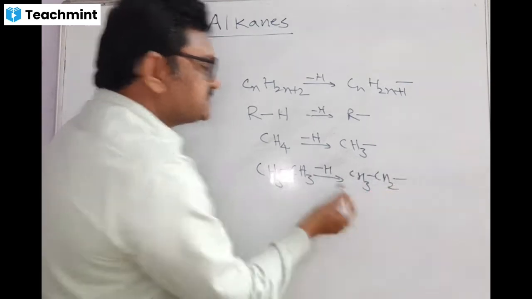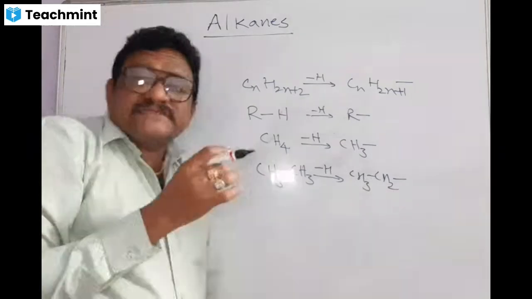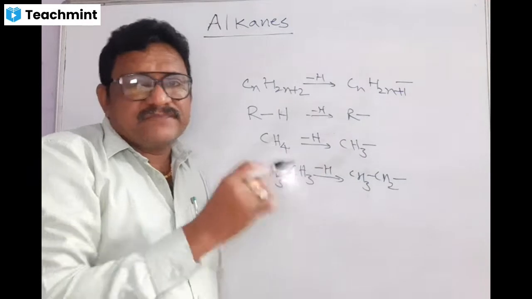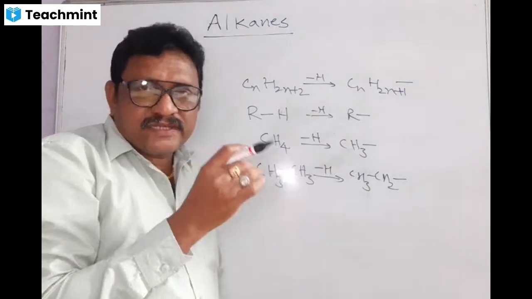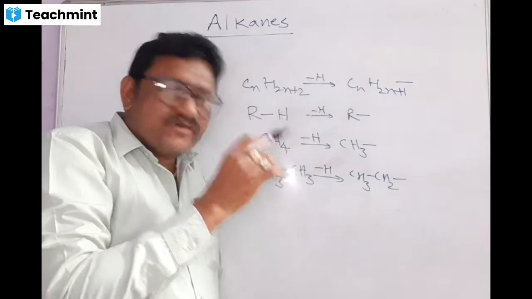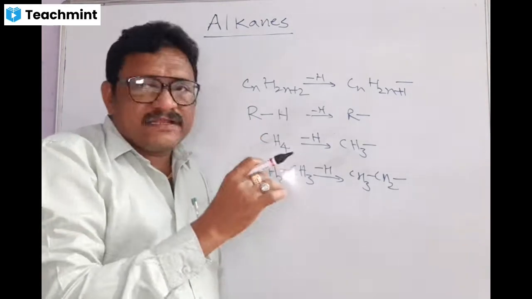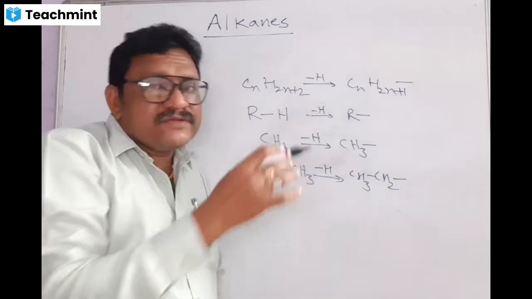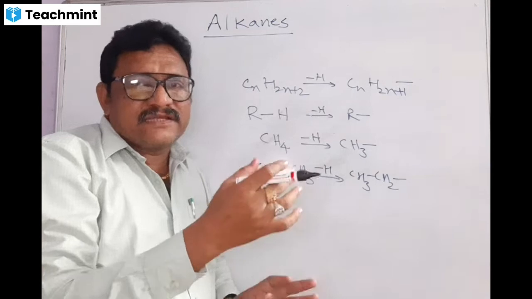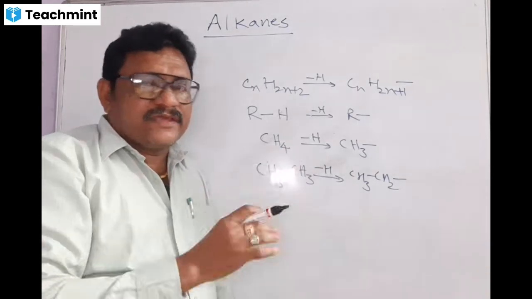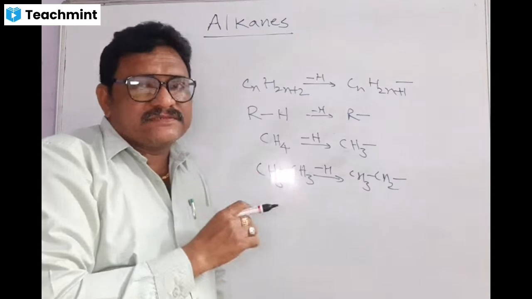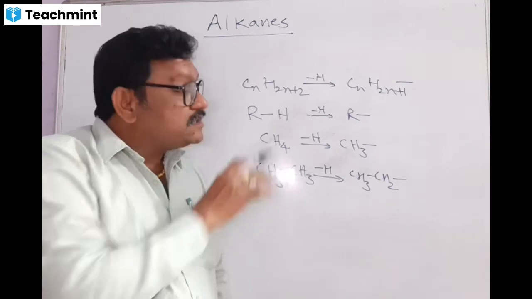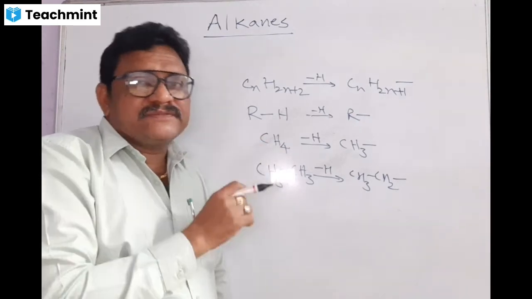Ethyl group, that is CH3CH2. Propane, by replacing one hydrogen atom, gives the propyl group. Butane gives butyl. Pentane, less by one hydrogen atom, gives pentyl. Like that, we have different alkyls: hexyl, heptyl, octyl, nonyl. But this is not so simple a concept. The alkyl concept is not so simple. We will discuss it later.